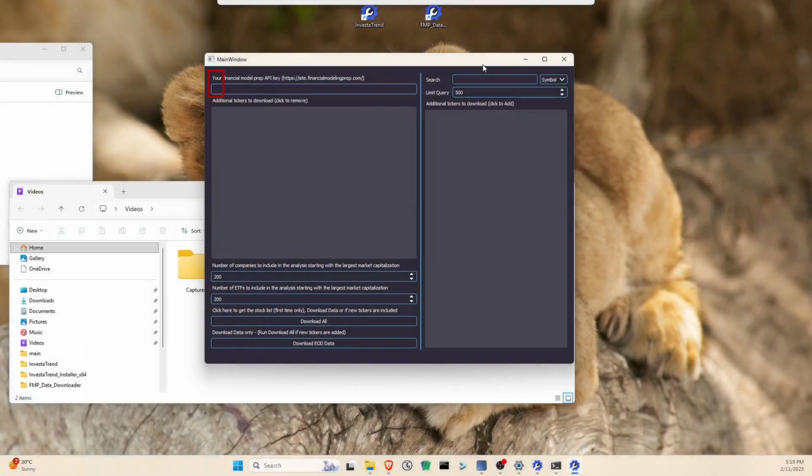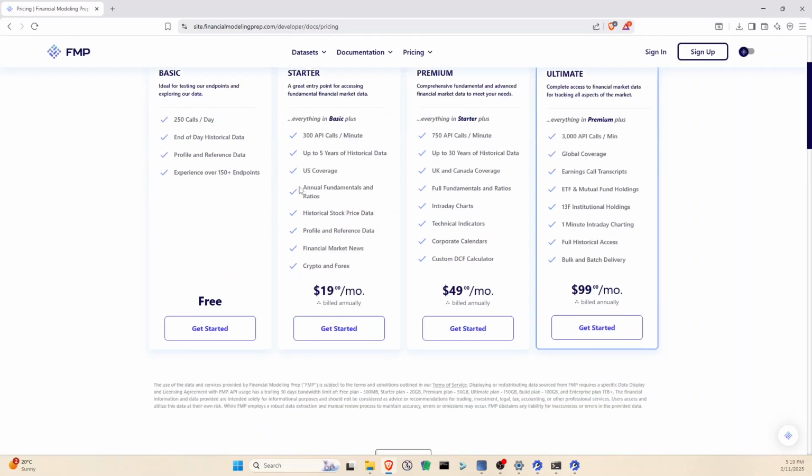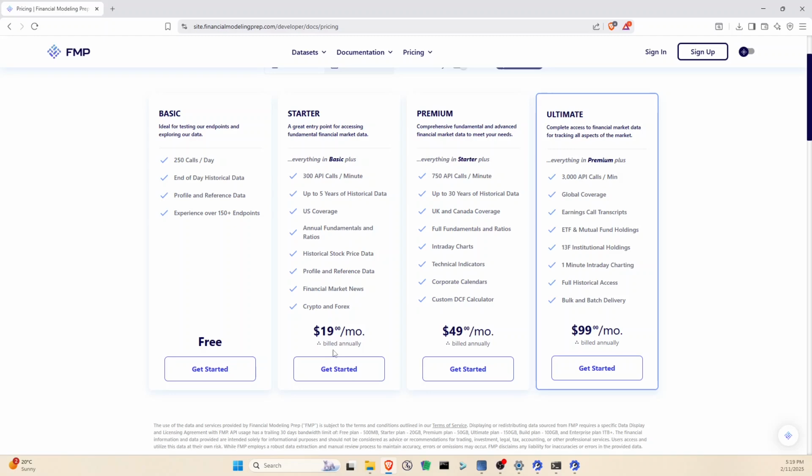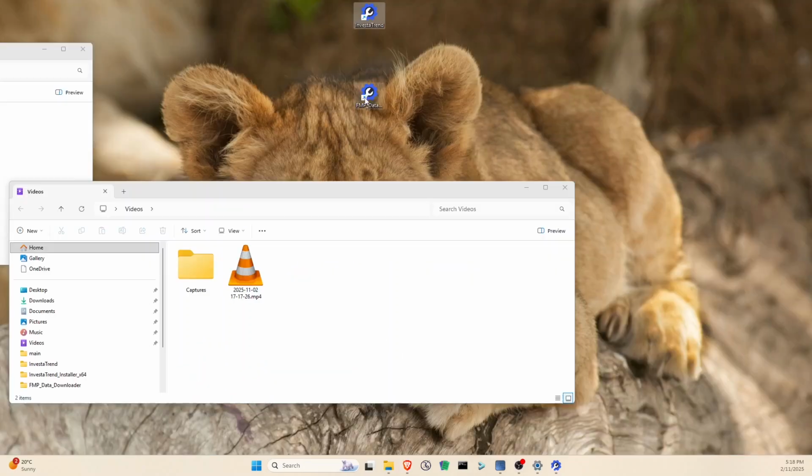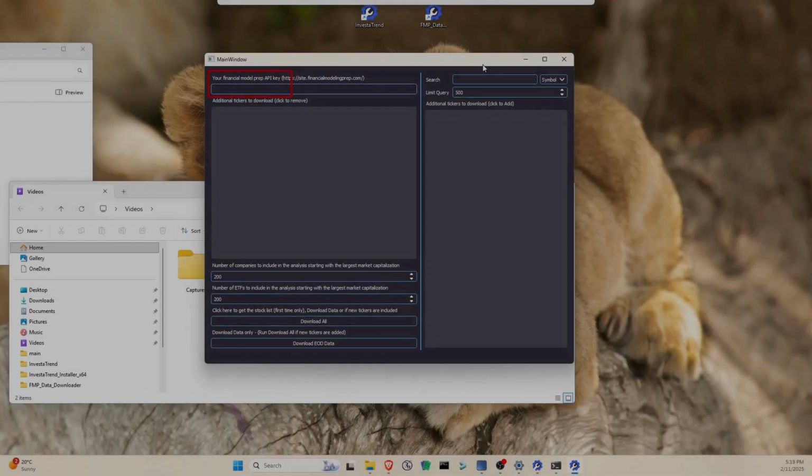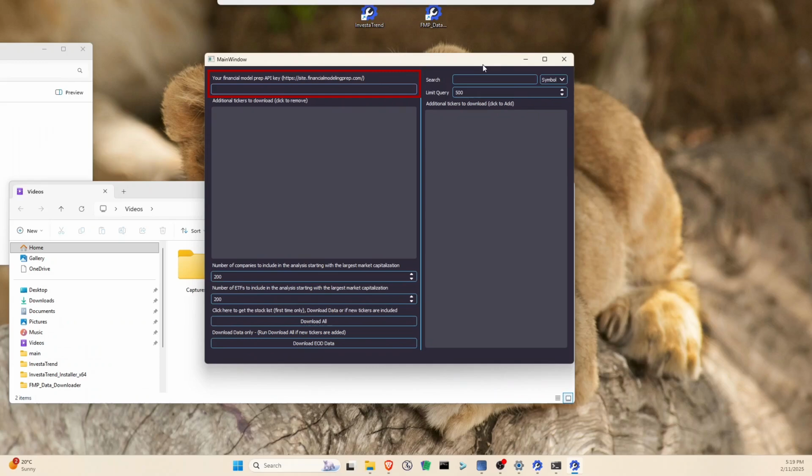First, we need to obtain an API key from financialmodelingprep.com to use the downloader. I usually use the starter plan, which is sufficient for most needs. Open the FMP_data_downloader shortcut on your desktop. Enter your API key in the API key field.